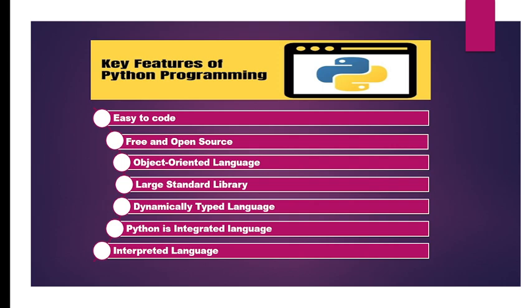And Python has a large set of standard libraries. You can make use of the Python standard library for implementing different features. Python provides pip installation of these libraries. We can directly install through pip and make use of these libraries. And dynamically typed language means the type of the variable will be assigned during runtime. No need of declaring the type in advance in Python.